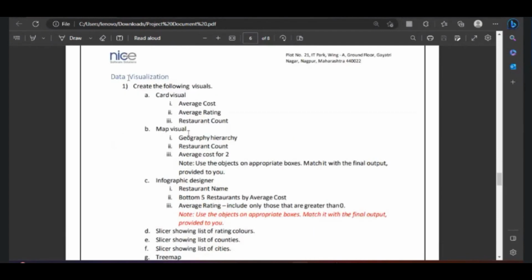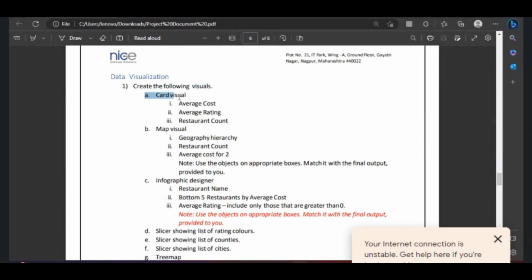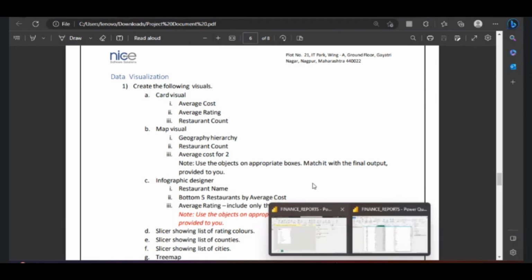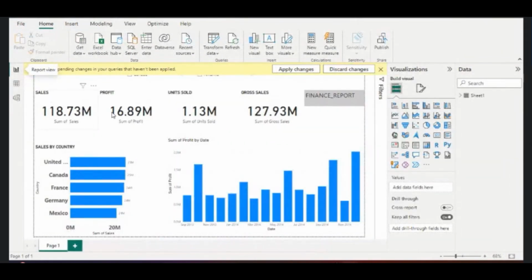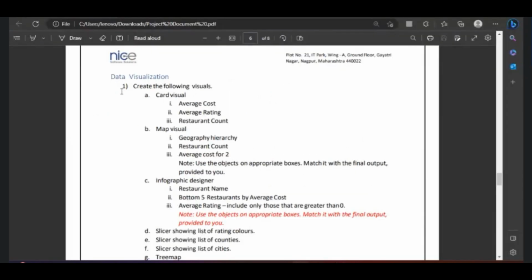And then coming to data visualization. Create the following visuals; a list is given like this. One is the card visual. In the card visual, what do you have to build? Yesterday we saw what we built in card visuals. Where is that? Okay, these are card visuals: first card visual, second, third, fourth. So what did we build in the card visuals? Sales, that is sum of sales. This is sum of profit. This is sum of units sold. This is sum of gross sales. In the same way, here in data visualization, what did we build in the card visual?